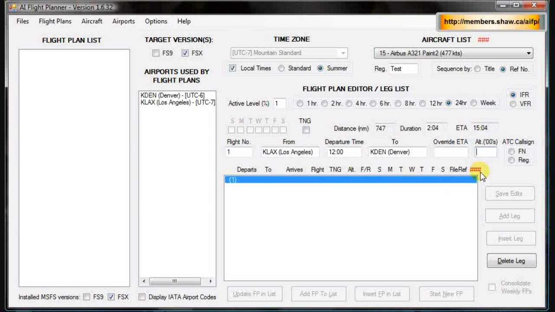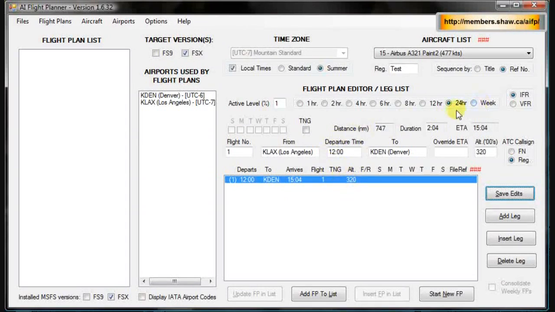Next, altitude, we'll say 32,000. You only type in 320 because the software automatically adds in the last 2 zeros, as in right there. So then your call sign, you hit this REG period, and that'll give it the call sign of what you typed in custom. So now you have everything you need for the first leg. So you hit save edits, and that will take everything you did. It departs at noon. It's going to Denver. That's when it's going to arrive. There's the flight number and the altitude it's going to be cruising at.